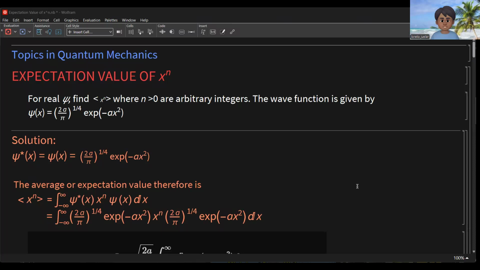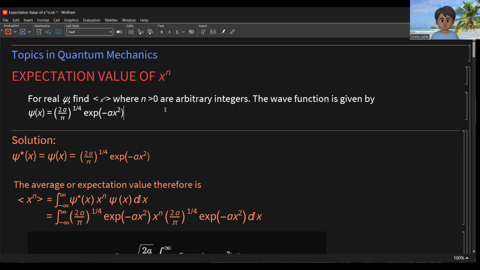Topics in quantum mechanics, expectation value of x to the n. We have here a real-valued wave function. Find this expectation value of x to the n, where n is greater than 0, an arbitrary integer. The wave function is given by this equation.